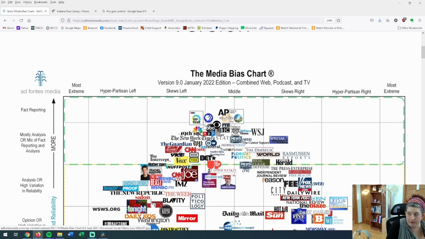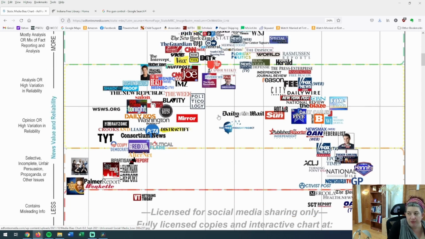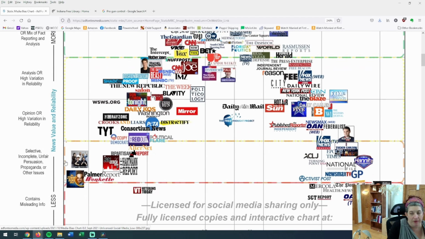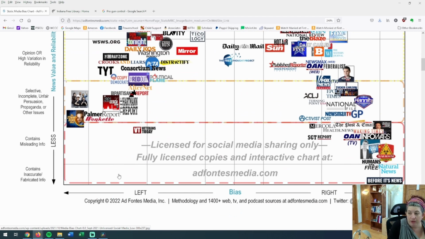This chart has across the top, here's the middle, skews right, meaning skews conservative, and skews left, meaning skews more liberal. So there's skews left, there's hyper-partisan, meaning that they're more political and a little more out there, and most extreme is like your extreme right or extreme left people. And you can see that there's sources here, a lot of them are in the middle, and then here this is value and reliability. More reliable, less reliable. So I don't want to find a source that's down here in the bottom. This is probably not a good source.